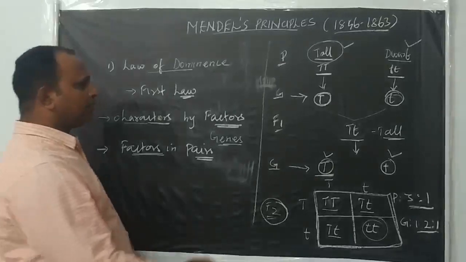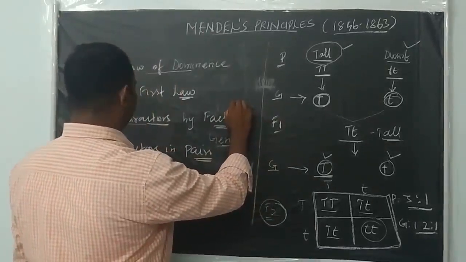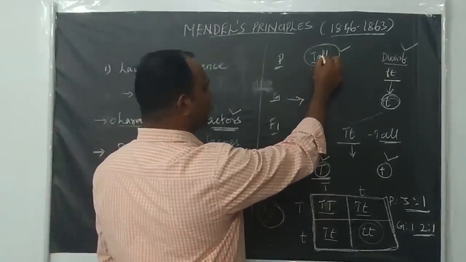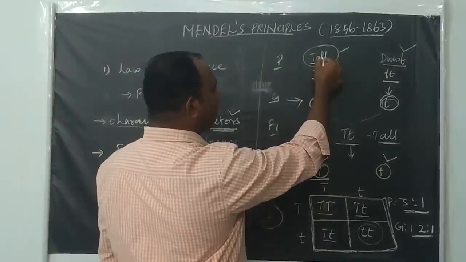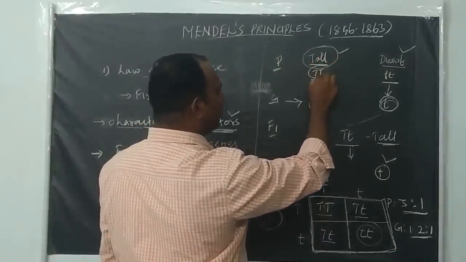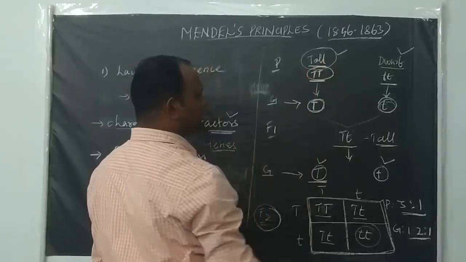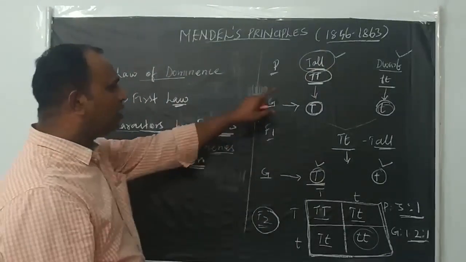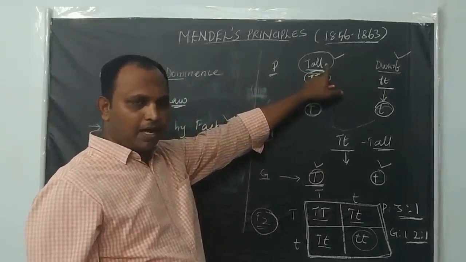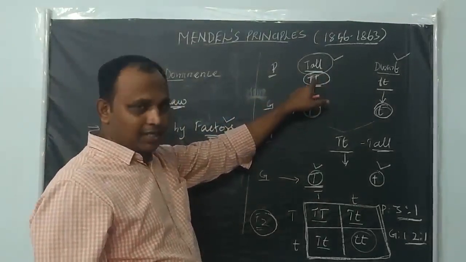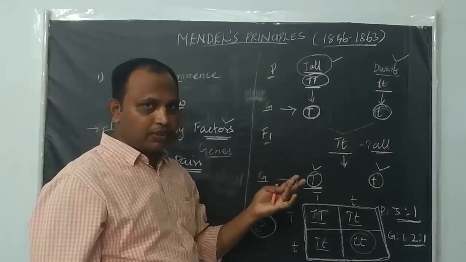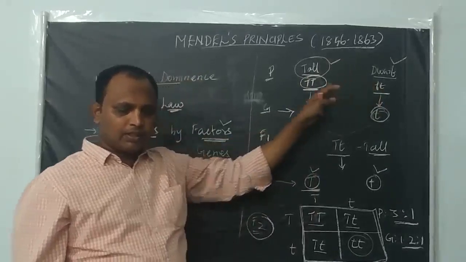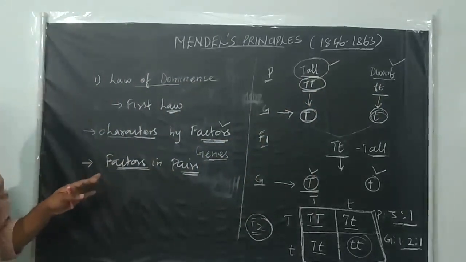You see here, the first point: the character is controlled by a discrete unit we call a factor. Here in the monohybrid cross, this is a true breeding tall pea plant. For tallness, the character is expressed by this pair of factors, capital T and capital T. Factors occur in pairs. The tallness of this plant is expressed not by a single gene but by the pair of genes, capital T and capital T. Similarly, dwarfness is also controlled by small d. So factors always occur in pairs.